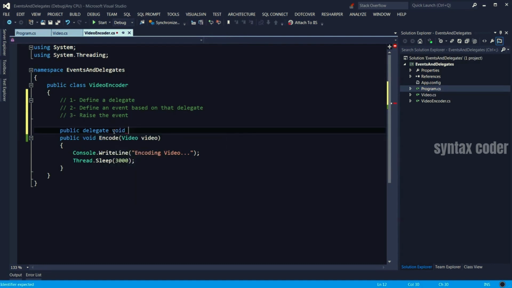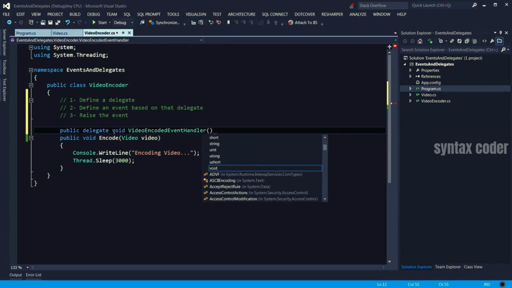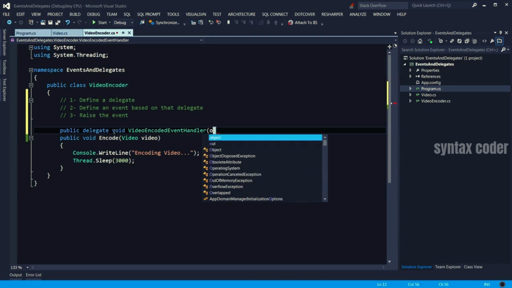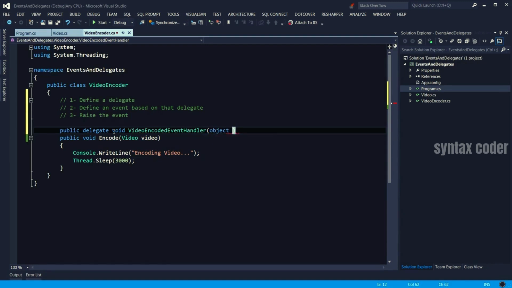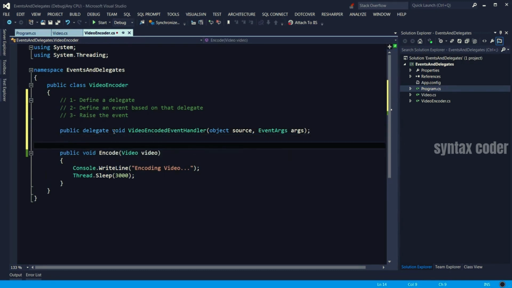I would give it a name, VideoEncodedEventHandler. Then parameters, typically in .NET, we have this convention that we want the first parameter of the event handler to be an object. And that is the source of the event or the class that is publishing or sending the event. And the second parameter is an event args, which is basically any additional data we want to send with the event. So let's review up to this point.